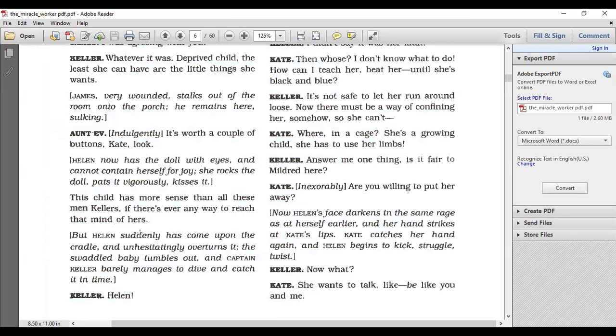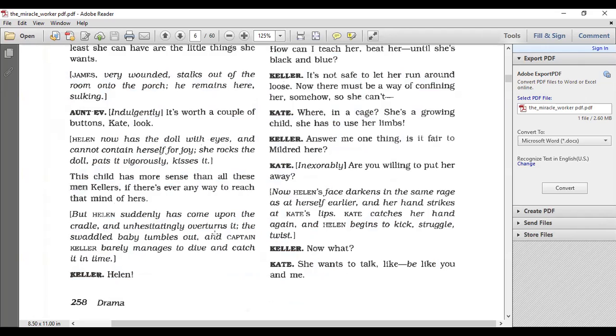Aunt Eve says, the child has more sense than all these men combined, if there's ever any way to reach that mind of hers. Good. So here Aunt Eve is admitting that Helen has a lot of sense and a lot in her mind. Unfortunately, they cannot find out what's in her mind because Helen cannot speak her mind. But Aunt Eve is recognizing abilities, capabilities and intelligence in Helen.